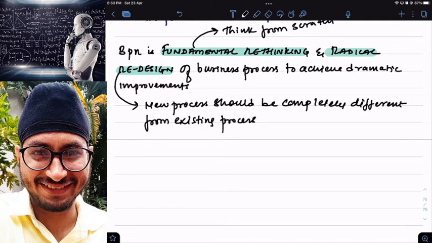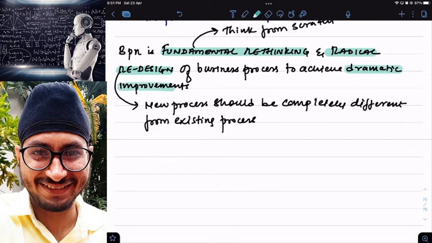Means you completely stop doing the work in your existing way and start doing the work in a completely new manner. There should be no relationship between the current way of doing the work and the new way of doing the work. And then we have dramatic improvement.